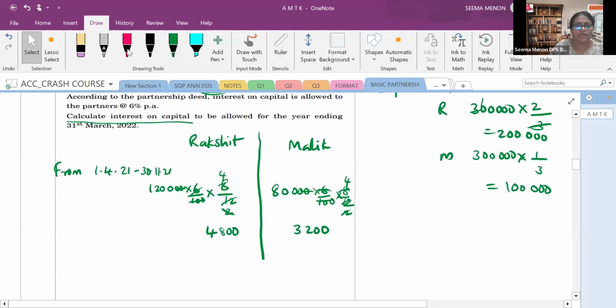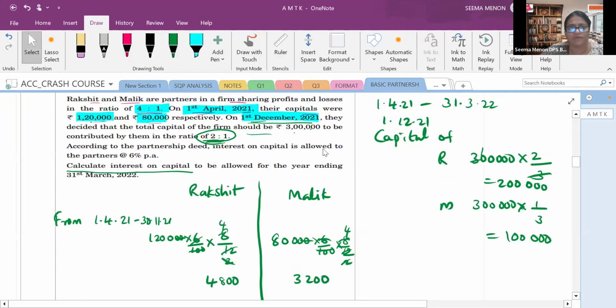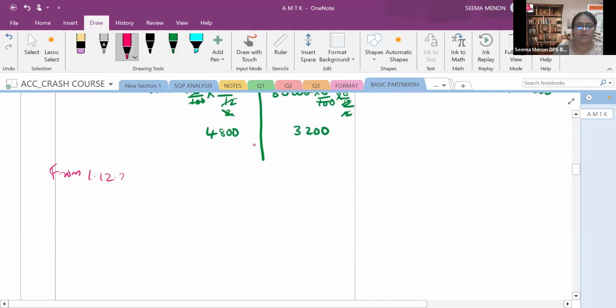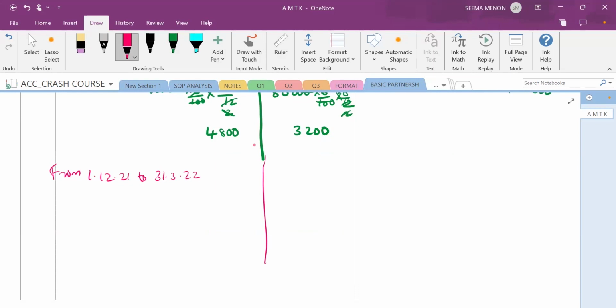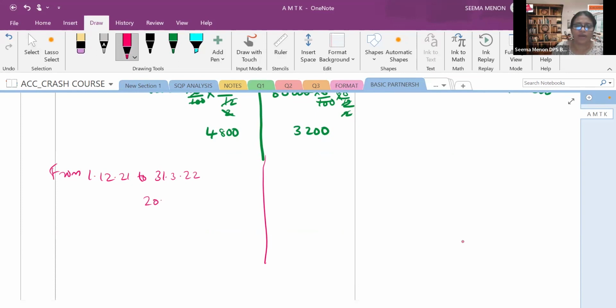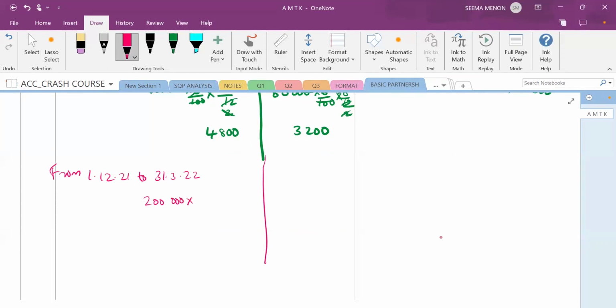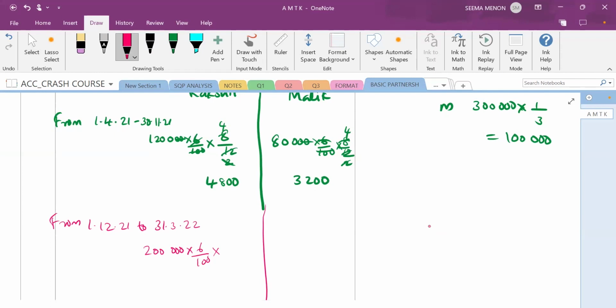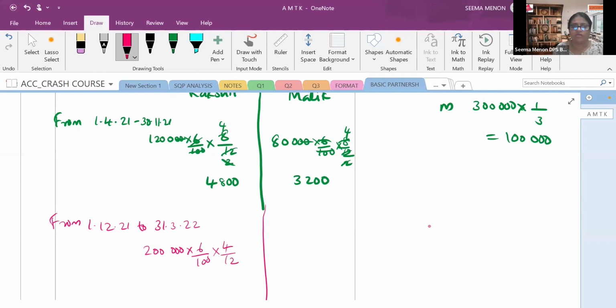So let's write their interest on capital. Where does it go up to? Look in the question, from first December. So from 1/12/21 up to 31st March 2022. Very good. So their capital in case of R is 2 lakh. Yes or no? Yes, ma'am. How many percentage? Look above, that is 6/100 for how many months? 4 months. So first we took 8 months, now 4 months only.